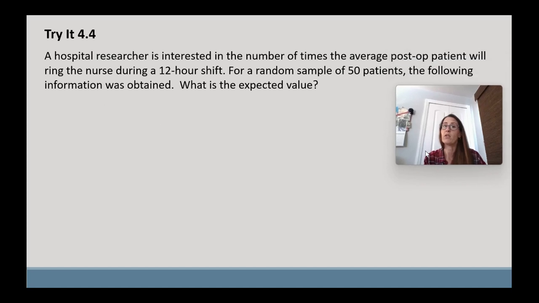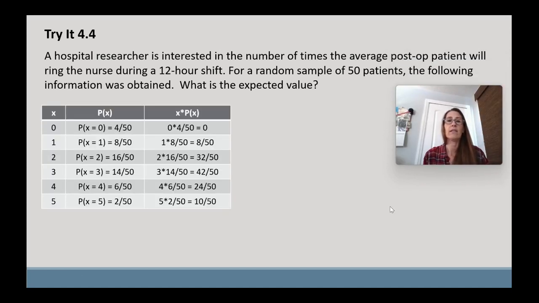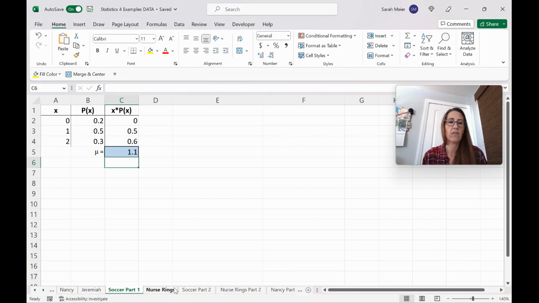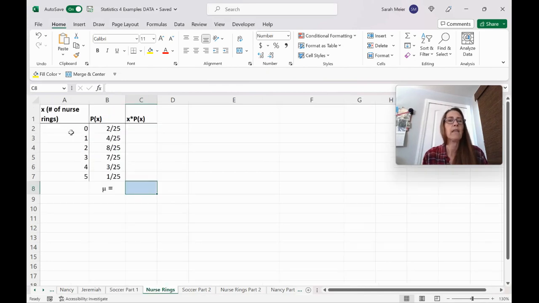So back to our nurse calls. We have that sample of 50 patients. Here's what the table looks like. We're going to jump into Excel so that we can do it ourselves. So here, nurse rings. We have the different values that our random variable can take on, 0 to 5, number of calls. Here are our probabilities.